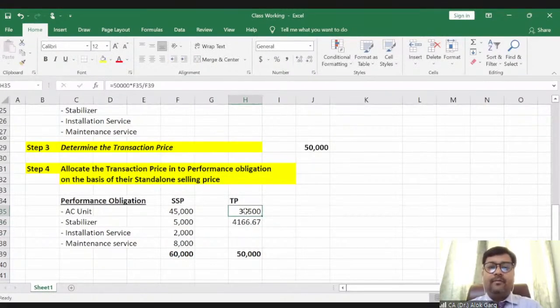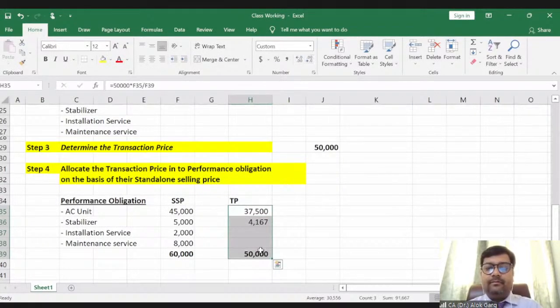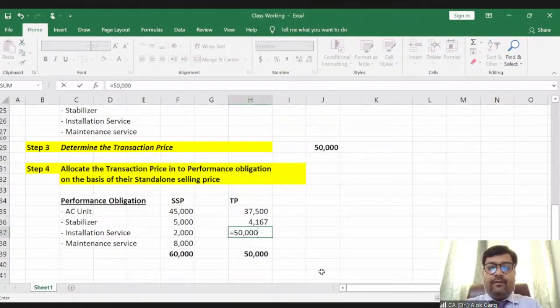Clear? Is it clear, friends? I hope it is clear. Then 50,000 multiplied by 2,000 divided by 60,000, right?